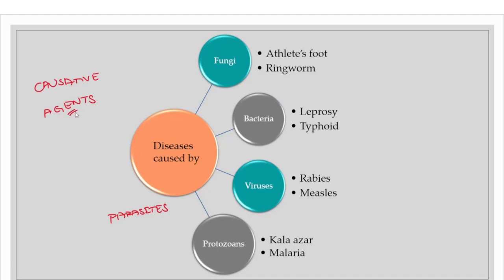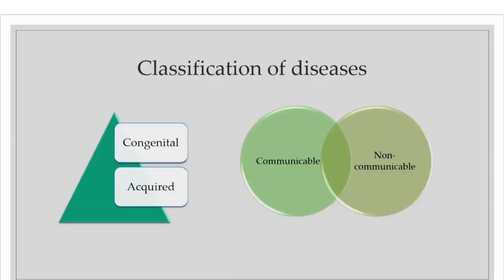And we also have non-communicable diseases. That means here we have communicable and non-communicable. So we'll also discuss what these communicable diseases and non-communicable diseases are. And we also have congenital and acquired diseases. So what are these congenital and acquired diseases, communicable and non-communicable diseases? We'll discuss all these classifications.